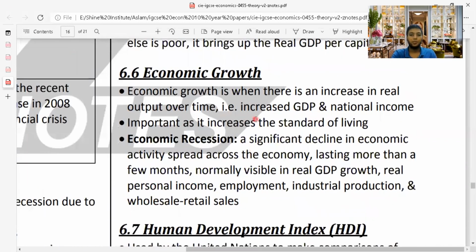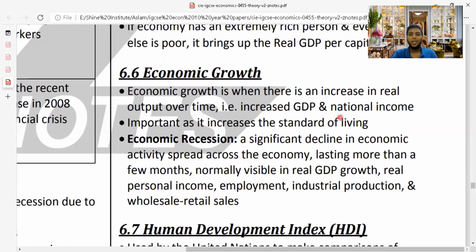Increase in GDP and national income is important as it increases the standard of living. So economic growth is where the country's output is increasing more than it was. It can happen for many reasons: technological advancement, skills of employees, advancement in training, subsidies given by the government, reduction in taxes on exports, motivating the people to do domestic trade, higher entrepreneurs setting up, low inflation rate. All this will be a reason for economic growth, and economic growth will shift the PPC curve to the right